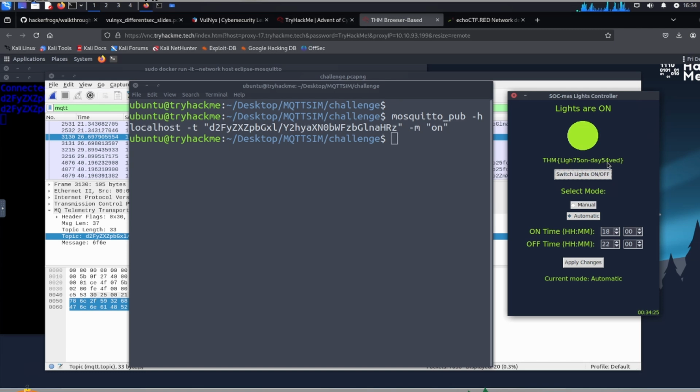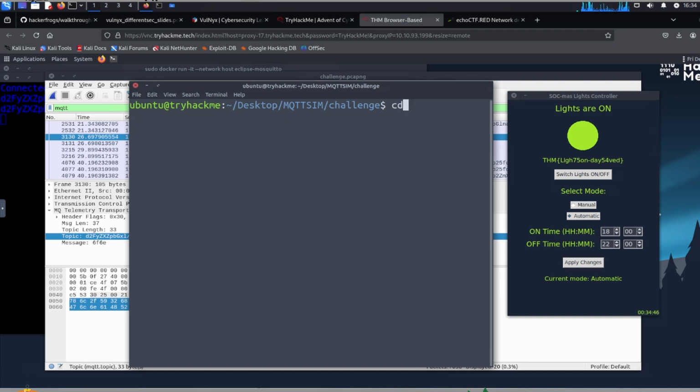So this is the flag we need to submit to finish the final challenge. So all you need to do is, can we copy this? Oh, looks like we can't copy this. This is going to be a big pain in the butt. Okay, so what we're going to do is try to copy this manually over here.